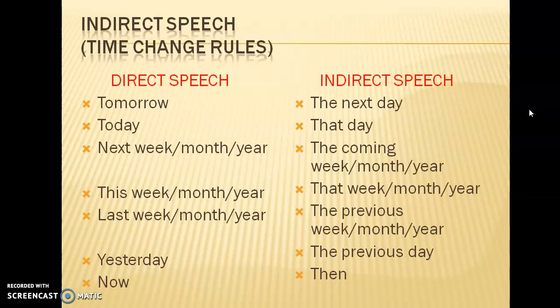Now, how does time change in indirect speech? Tomorrow, the next day. Today, that day. Next week, next month, next year. The coming week, coming month, coming year. This week, this month, this year. That week, that month, that year. Last will change to the previous. Yesterday will change to the previous day. Now will change to then.